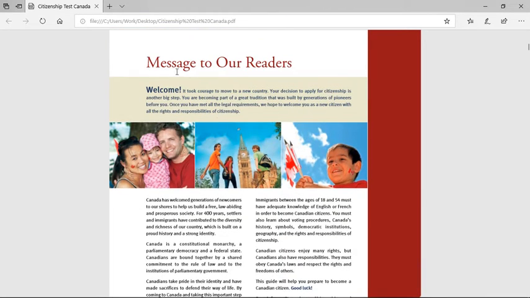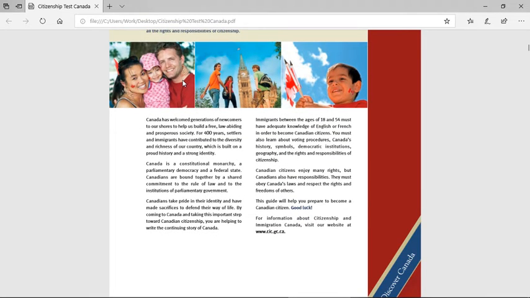So, I guess this is still the message to our readers. Canada has welcomed generations of newcomers to our shores to help us build a free, law-abiding, and prosperous society. For 400 years, settlers and immigrants have contributed to the diversity and richness of our country, which is built on a proud history and a strong identity. Canada is a constitutional monarchy, a parliamentary democracy, and a federal state. I should look all those words up, make sure I fully understand them. That's something I'll do later.